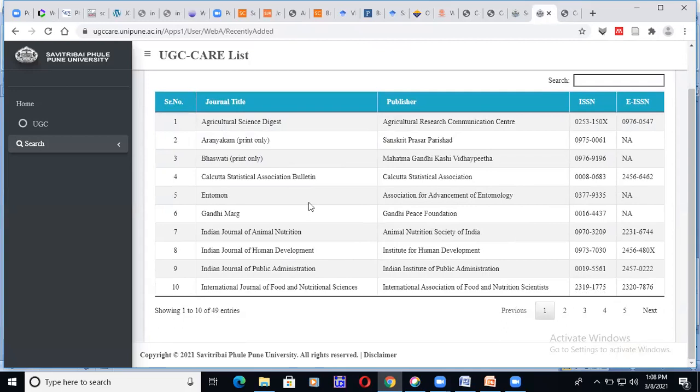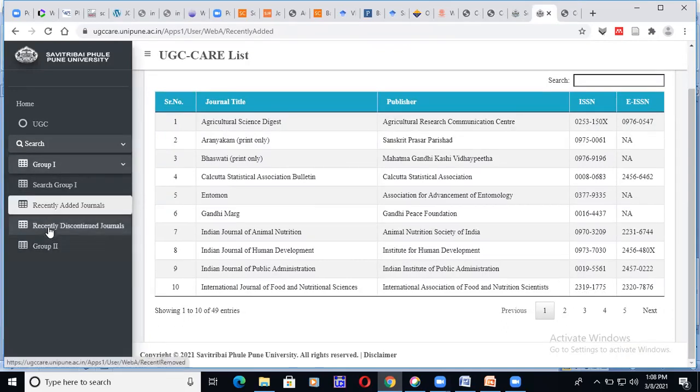Whether they are relevant to your subject, you can go. Otherwise, in Group 1 also, check whether there are any recently discontinued journals. By chance, you might have targeted some journal that might have been discontinued. You should check whether your targeted journal has been discontinued. But there is no discontinued journal this month, I think.